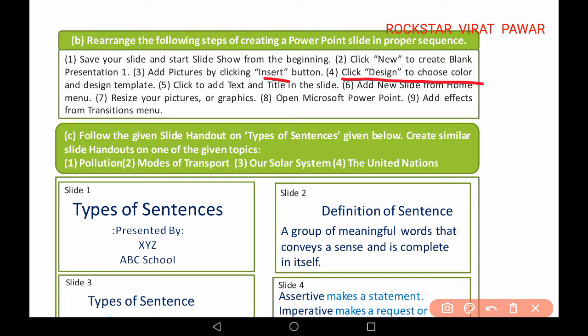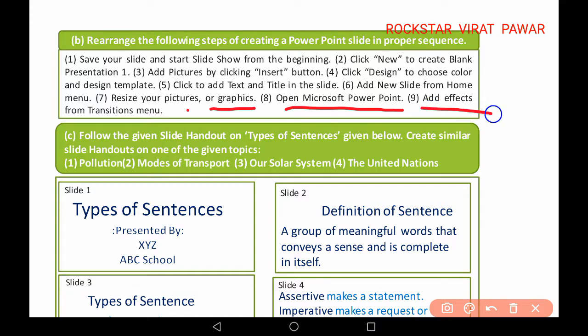Click Design to choose the color and design template. You can use various design templates. If you see my previous videos carefully, you will see the various design templates I have used. Click to add text and title in the slide. Add a new slide from the Home menu. Resize your pictures or graphics.